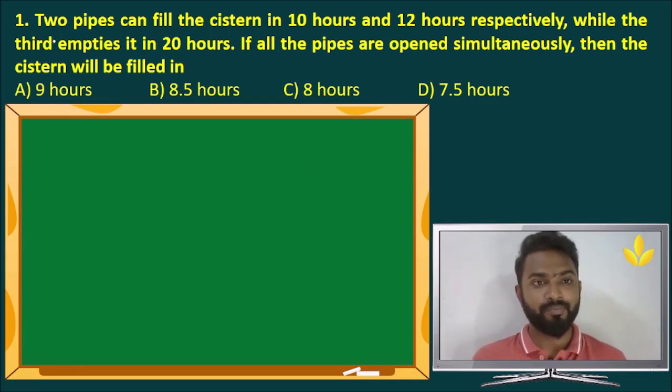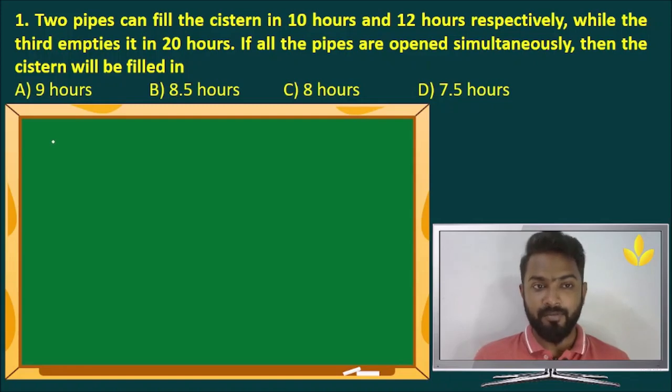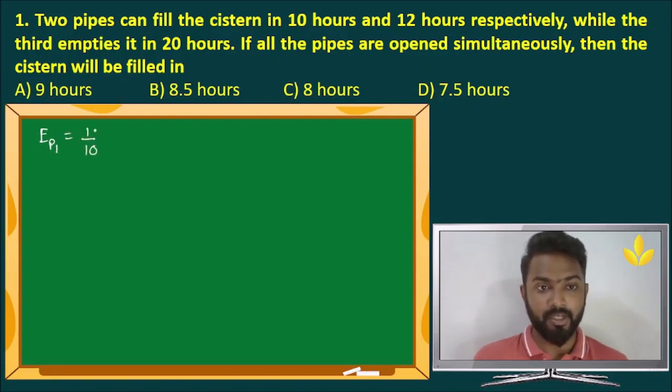Question number 1. Two pipes can fill the cistern in 10 hours and 12 hours respectively, while the third empties it in 20 hours. If all the pipes are open simultaneously, then the cistern will be filled in how many hours? So first we'll write the efficiencies of each pipe. Efficiency of pipe 1 equals 1 by 10, because work done is one full cistern being full and time taken is 10 hours.